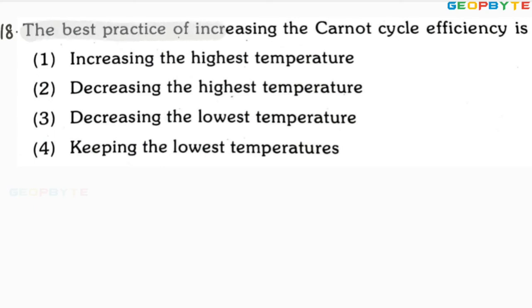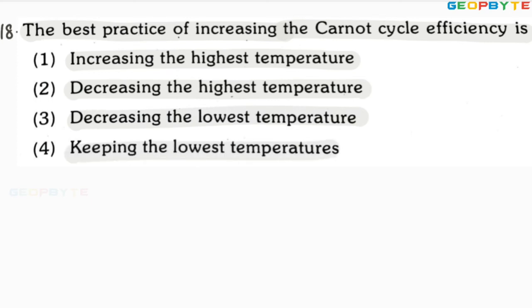The best practice of increasing the Carnot cycle efficiency is: option A, increasing the highest temperature, decreasing the lowest temperature; decreasing the highest temperature, decreasing the lowest temperature; keeping the lowest temperature constant.